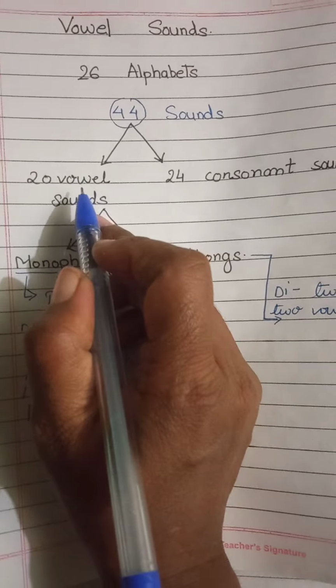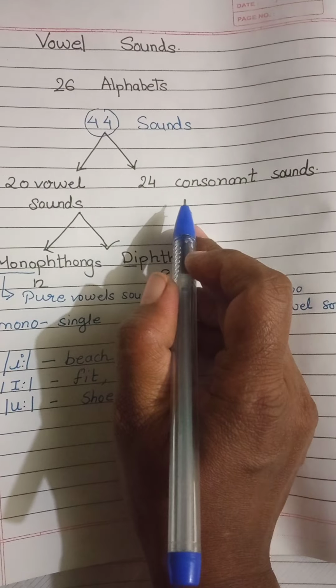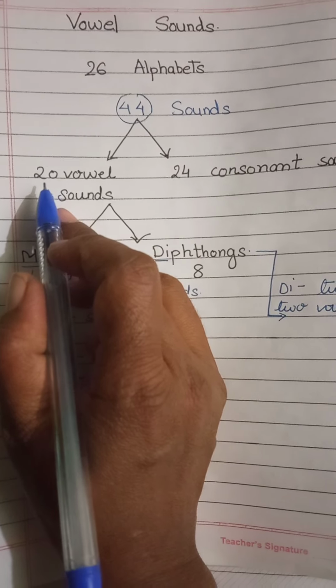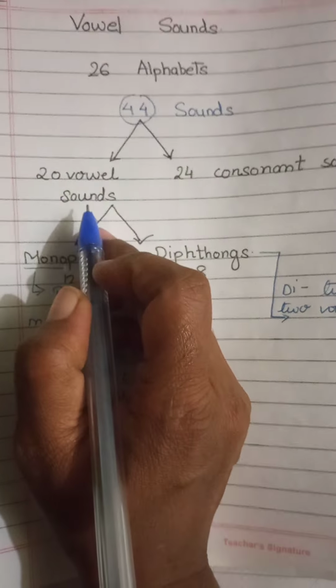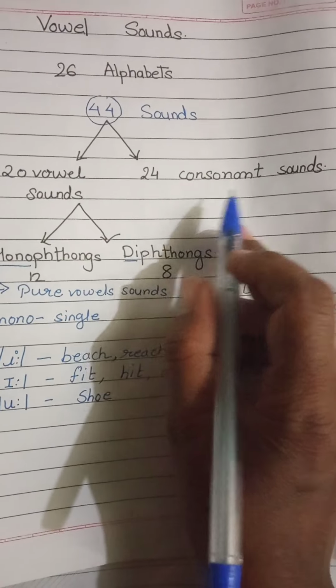How many parts? Two parts. Vowel sounds and consonant sounds. Vowel कितने हैं? 20. 20 vowel sounds are there. And 24 consonant sounds are there.